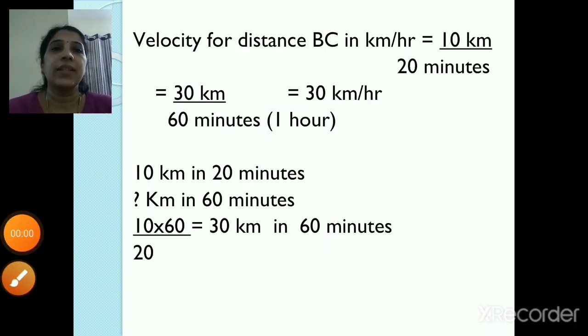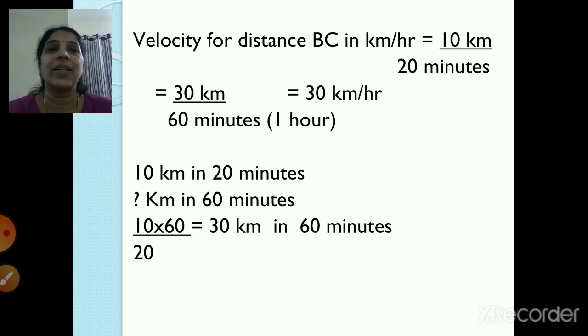So now velocity for distance BC in kilometer per hour. So it is 10 kilometer upon 20 minutes, right? So distance BC is 10 kilometer and he traveled in 20 minutes. So what has been written? 30 kilometer upon 60 minutes and you get the answer as 30 kilometer per hour.